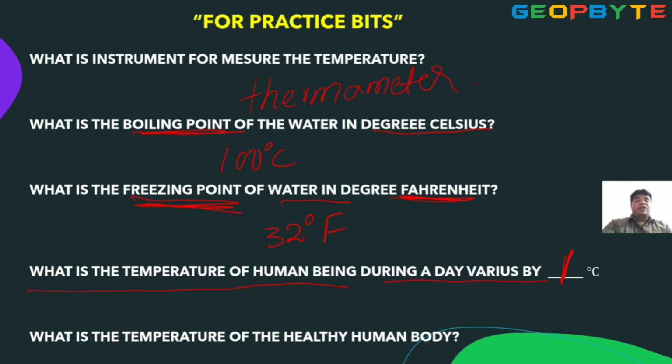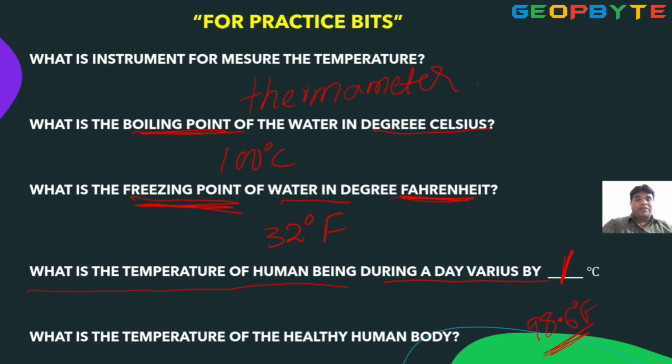In a complete day, your body temperature goes up and down by 1 degree Celsius. Last: what is the temperature of a healthy human body? 98.6 degrees Fahrenheit. Okay, only these 5 points, and conversion. Total 6 points. If you get these 6 points, in our entrance examination, one question is there.